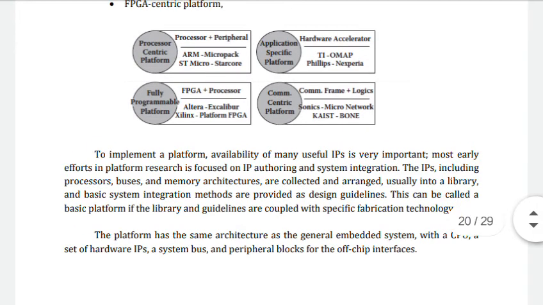So normally a platform has the same architecture as the general embedded system, with a CPU, a set of hardware IPs, a system bus and peripheral blocks for the off-chip interface.